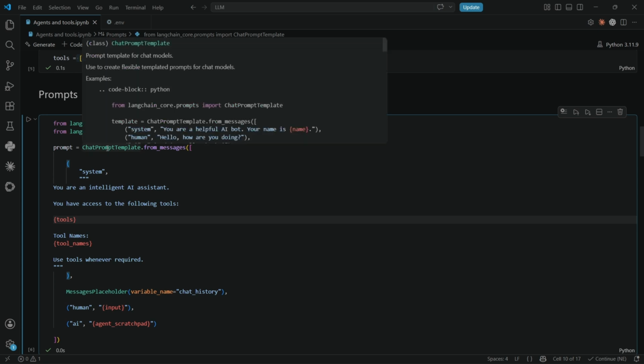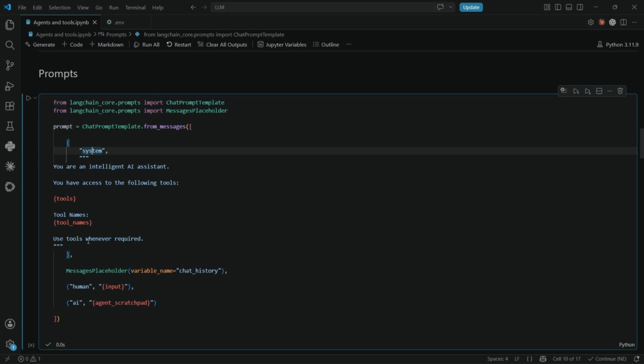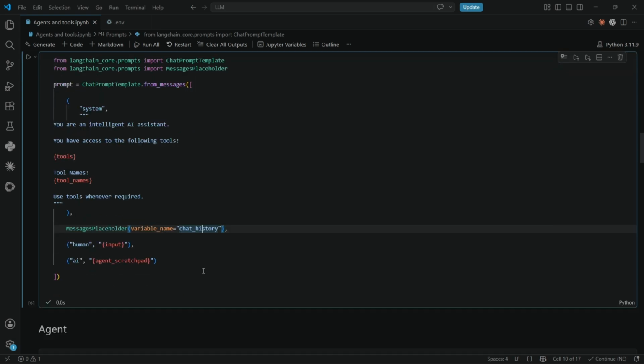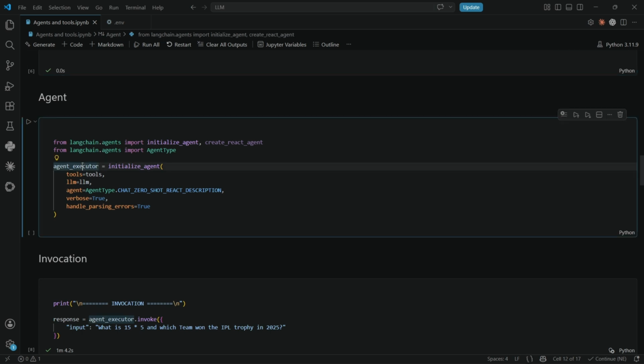I'm using the chat prompt template where I gave the system message: you are an intelligent AI assistant. You need to access the tools and tool links and use the tools whenever you require. I gave the placeholders with human as input, AI as agent scratchpad, and some message history also. And getting into the agent, it is the agent executor.